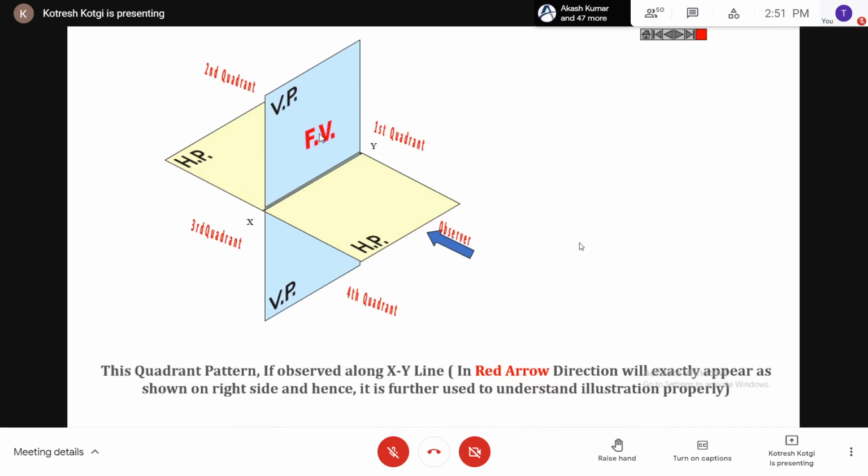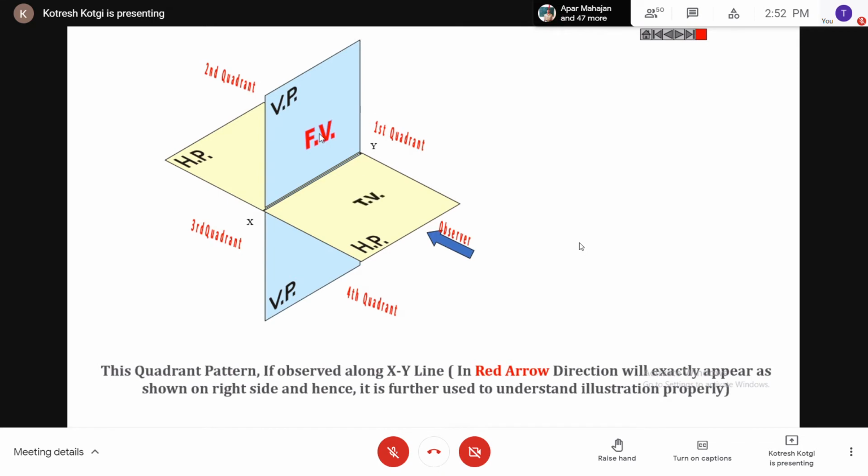So what is the view we get on the vertical plane? Front view. Always on the vertical plane, it is front view, no doubt. That is the same for all the chapters, for the whole CAD. You're getting my point? The view we get on the vertical plane is always front view. Clear about it? Yes, sir.